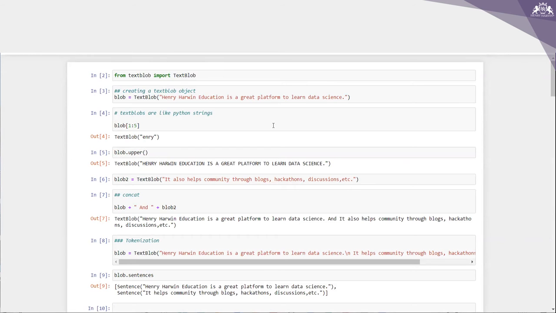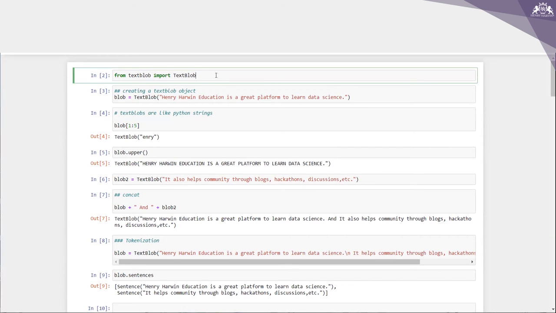So TextBlob is a Python library and it offers a simple API to access its methods and to perform basic NLP tasks. A good thing about TextBlob is that they are just like Python strings. So you can transform and play with it, the same way we do in Python. So let us try to understand this, right?